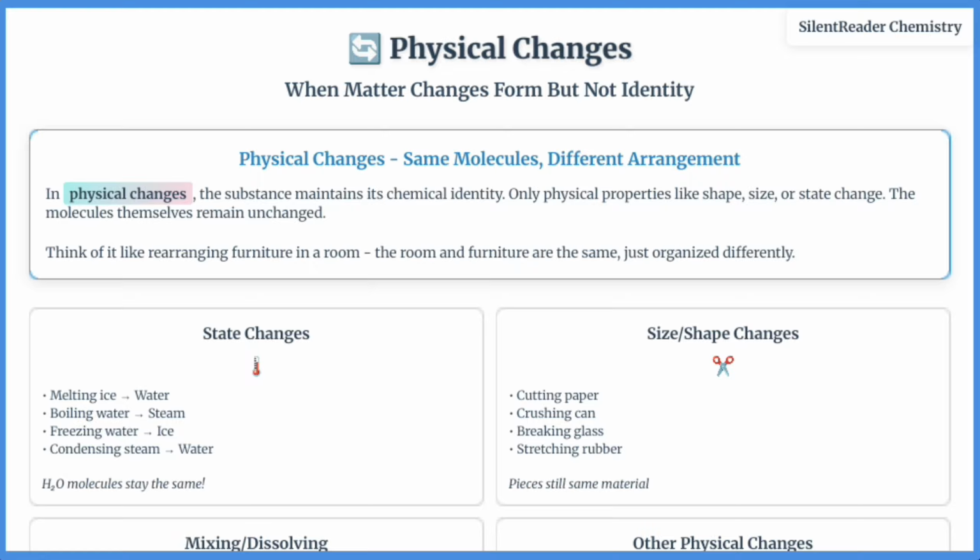Most physical changes are reversible, which makes them very useful in food preparation, manufacturing, construction, art, and recycling.